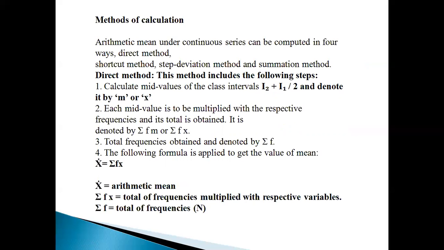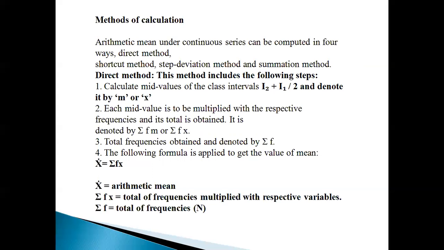First shortcut, step deviation, and sum method. So first, the direct method. This method includes the following steps. First, calculate the midpoint. That is, midpoint is lower limit plus upper limit divided by 2, denoted by M